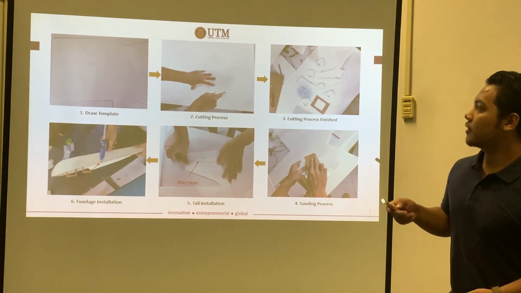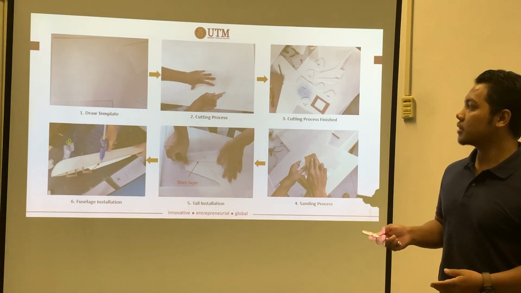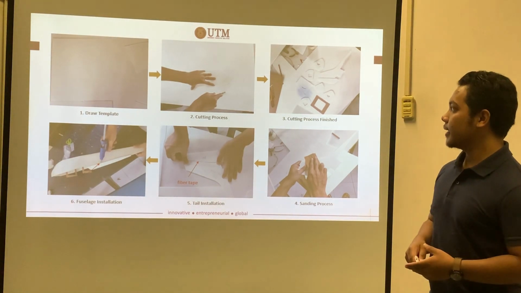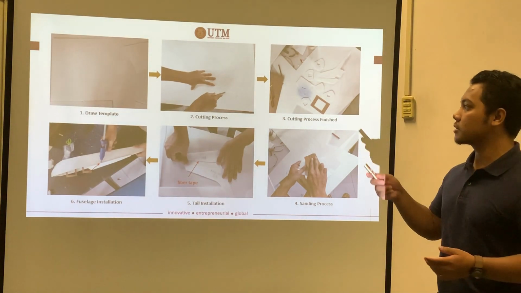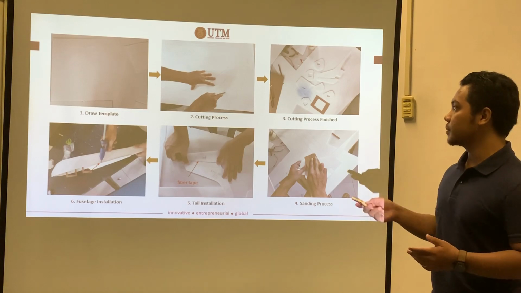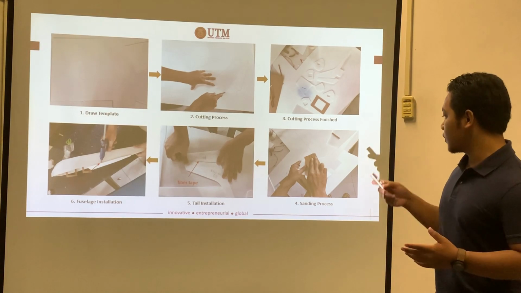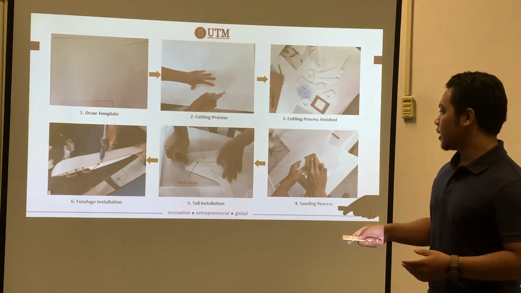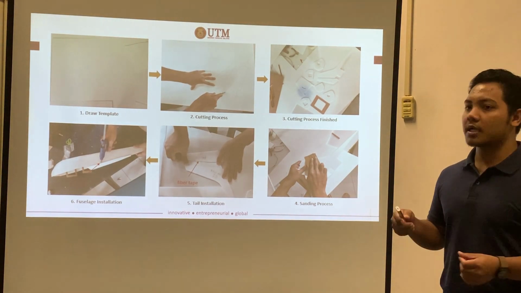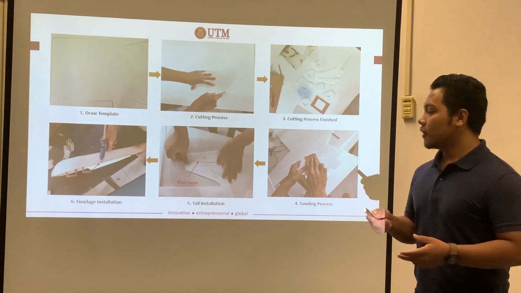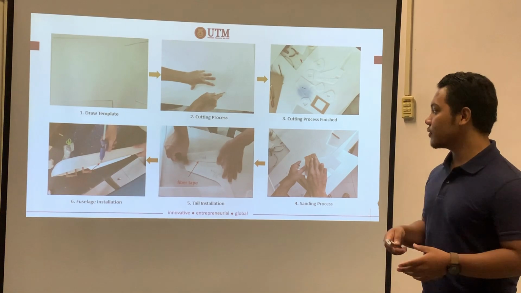First, for the manufacturing process, we draw the template on the EPP foam, and then we proceed to the cutting process, where we use a knife to cut the template that we already drew on the EPP foam. We cut all the parts, and then we proceed to the sanding process. For the tail installation, we attach the vertical stabilizer with the rudder using fiber tape, and the horizontal stabilizer with the elevator with fiber tape.